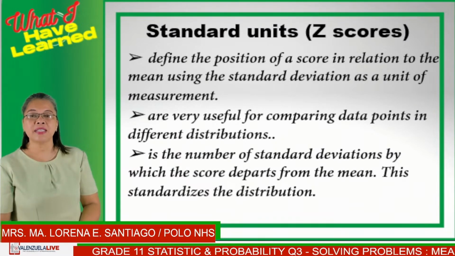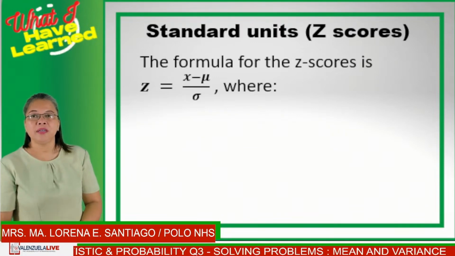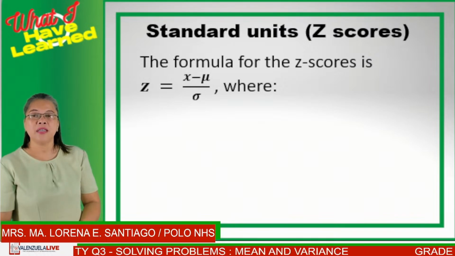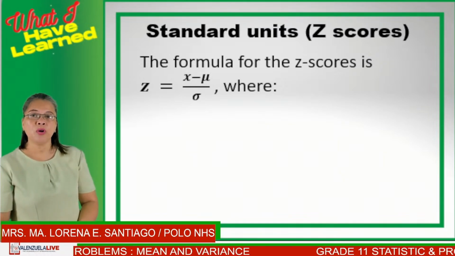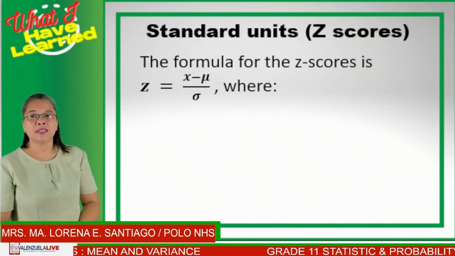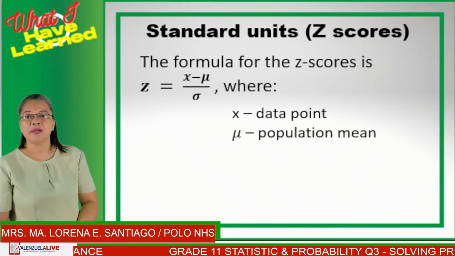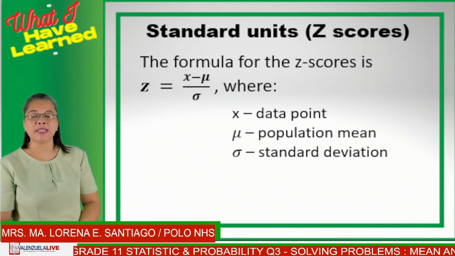This standardizes the distribution. Now, the formula for the z-score is z is equal to x minus mu divided by sigma, where x is the data point, mu is the population mean, and sigma is the standard deviation.